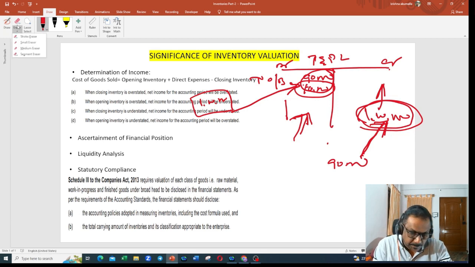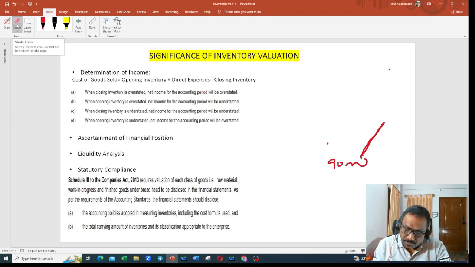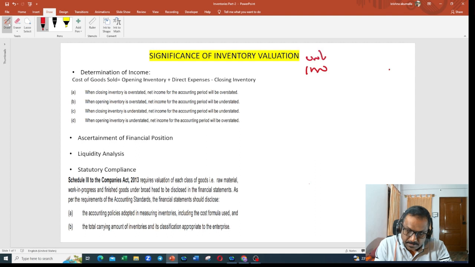The second aspect is the cost of goods sold. We need to arrive at the cost of goods sold. How do we arrive at it? What do we mean by cost of goods sold? Suppose I sold 1000 units for 1 lakh.